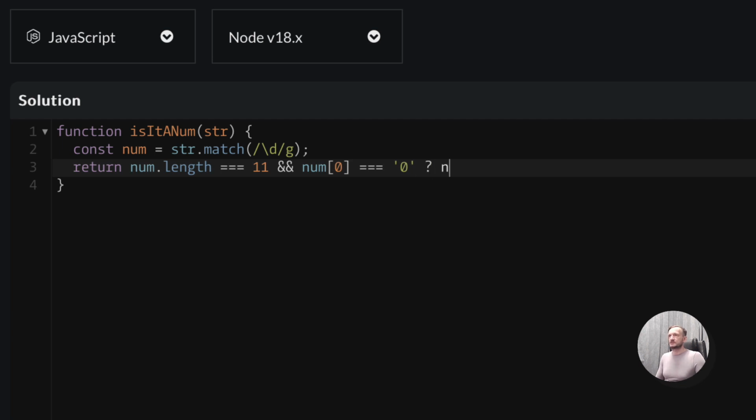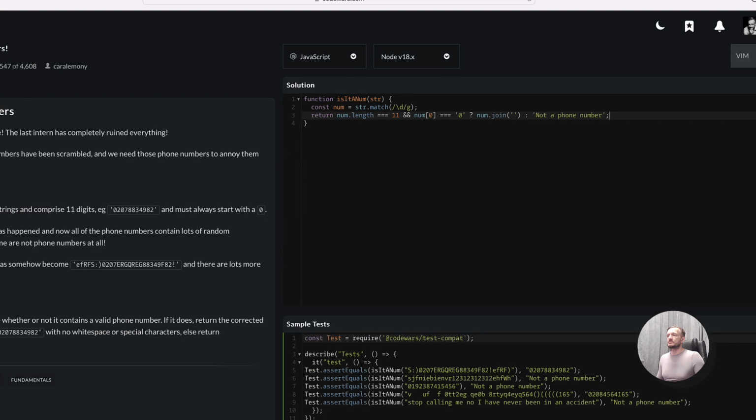Then we want to return a number, but we need to join it because it's an array right now. Or we will return, what was the message? Not a phone number. Let's see if it will work.